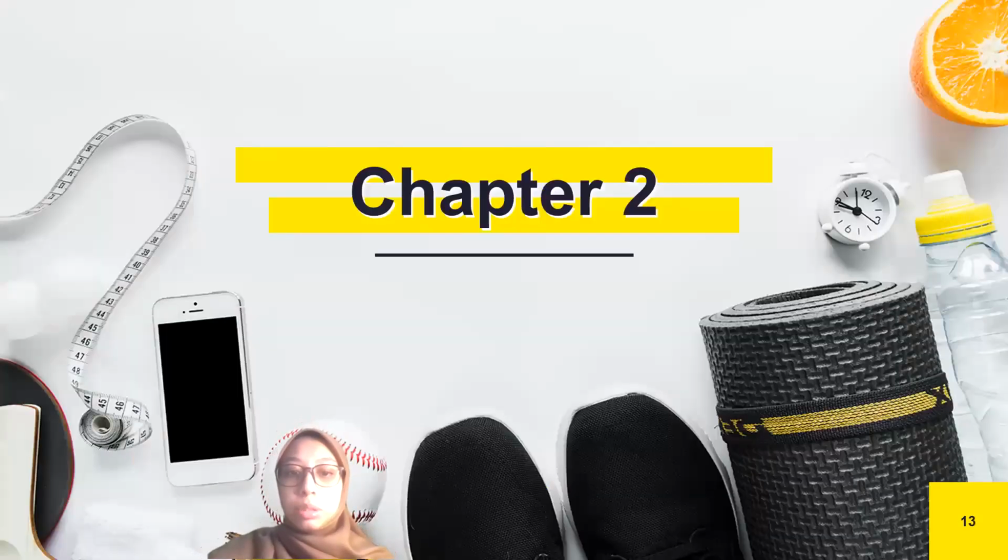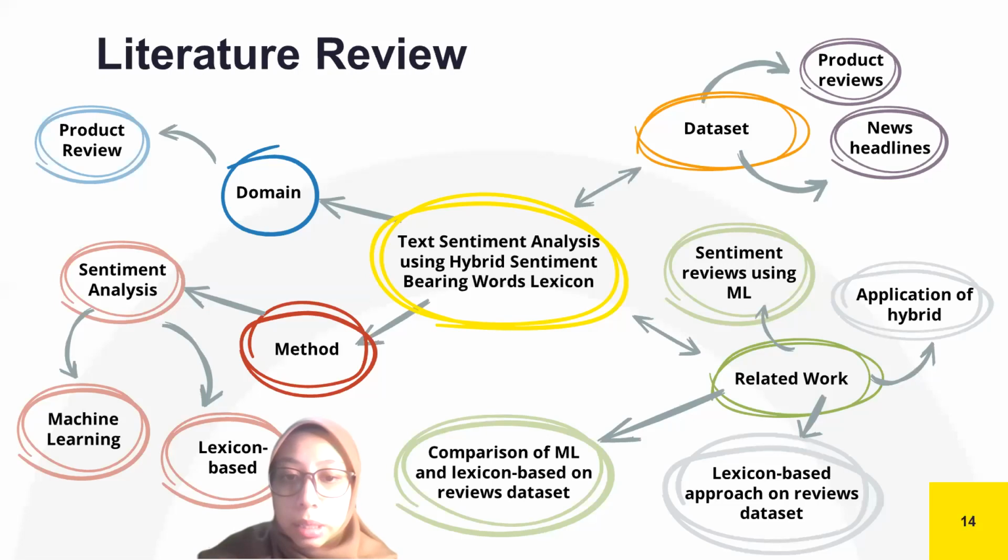All right, moving to chapter 2. The first part is the literature review. Our title is text sentiment analysis using hybrid sentiment bearing words lexicon. Based on the title itself, we can divide the keywords into four sub-points. The first is our domain, which is product review. The second is method.